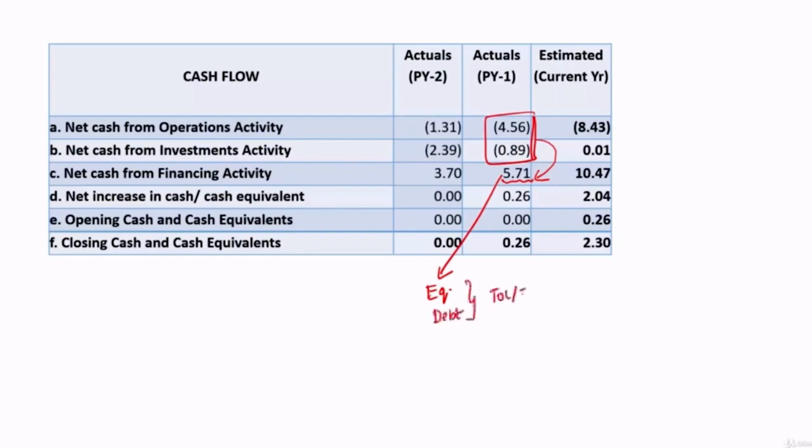Whether TOL by TNW is satisfactory, because year on year they are reporting negative operational cash flows, and they are managing the show only with the funds they are mobilizing through financing activity and not on their own. So this has to be explained. So here these two outflows were managed by this inflow. After settling this, there is a surplus of 0.26 crore, and that is available as closing balance. Fine.